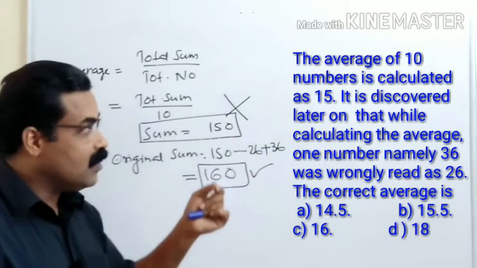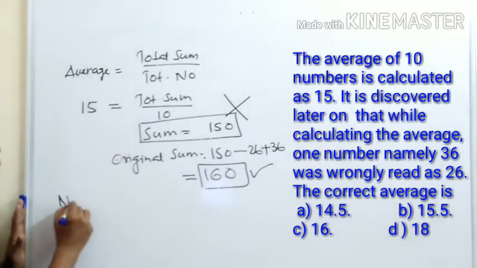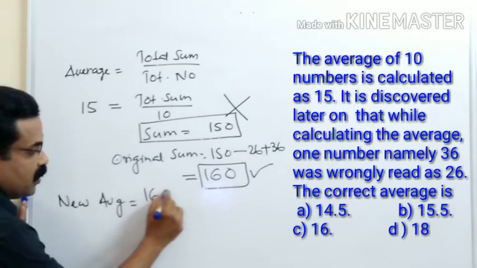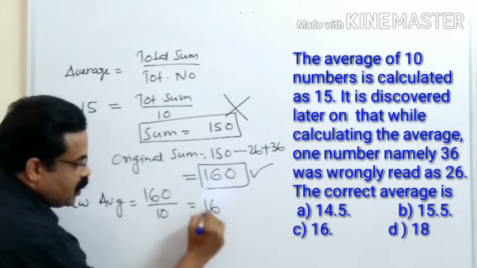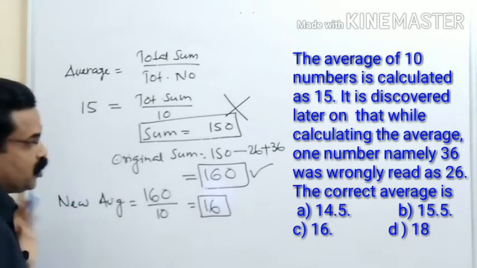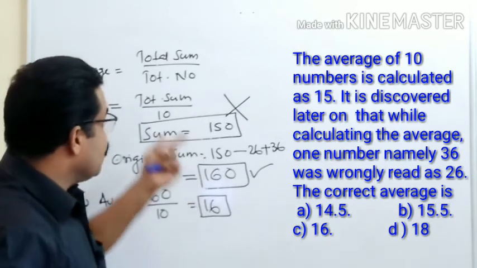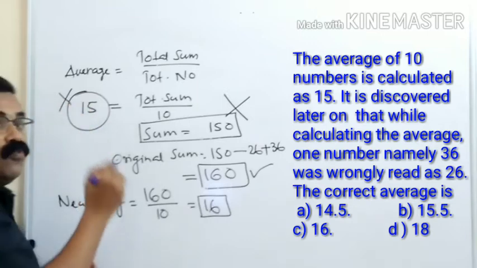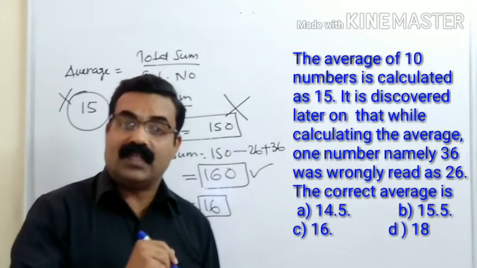Now 160 is the total sum. How many numbers are there? 10 numbers. So what will the new average be? Total sum 160 divided by total number 10, which is equal to 16. So 16 will be the correct option among the four options A, B, C, D. The student got 15, which is the wrong average, because he took 26 instead of 36.